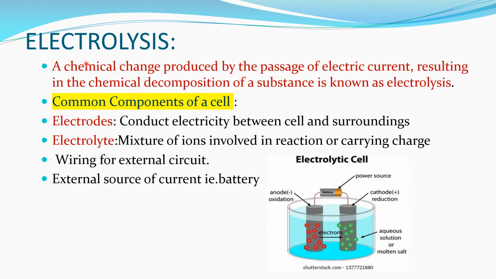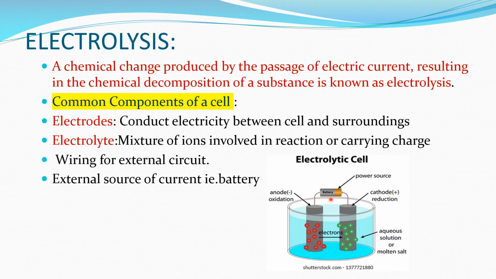What is electrolysis? Electrolysis is a chemical change produced by the passage of electric current, resulting in the chemical decomposition of a substance. This is an example of an electrolytic cell, which is the apparatus required for carrying out electrolysis. It comprises two electrodes and an electrolytic solution, that is, an aqueous solution or molten salt taken in the vessel. There are two electrodes, one acts as anode and the other acts as cathode.